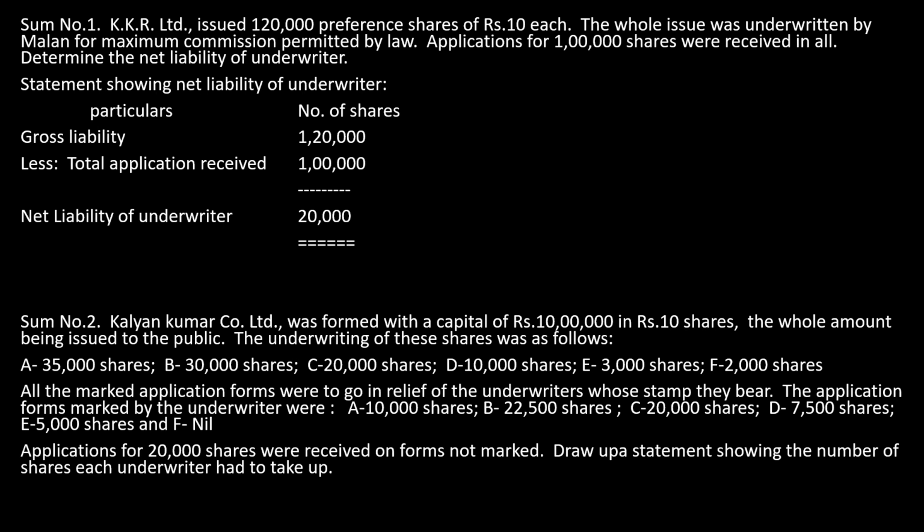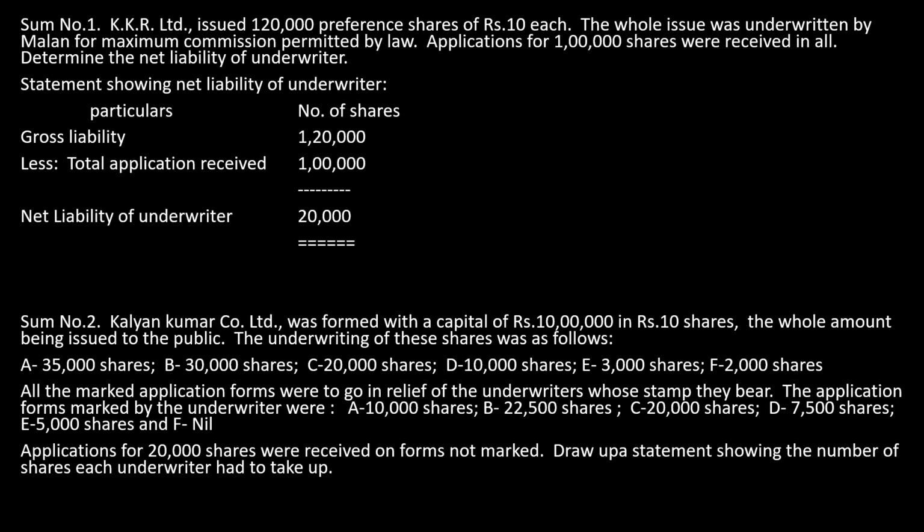First, gross liability. The whole issue is 1,20,000. The whole issue is given as a guarantee by the underwriter, therefore we take that as the gross liability. Only then we call it a complete underwriting, a pure underwriting. Now, gross liability 1,20,000 minus the total applications received from the public, 1 lakh. The remainder is 20,000. That will be the net liability of the underwriter. If there is only one underwriter, this is a simple way to calculate the net liability.